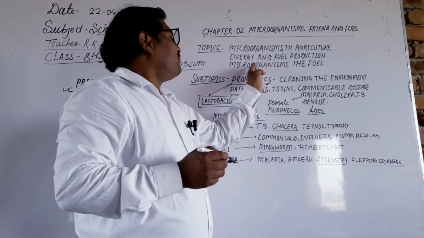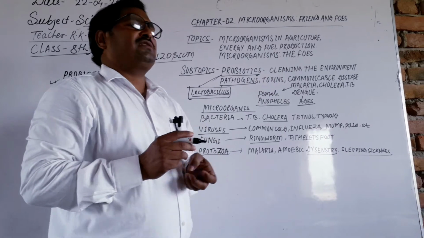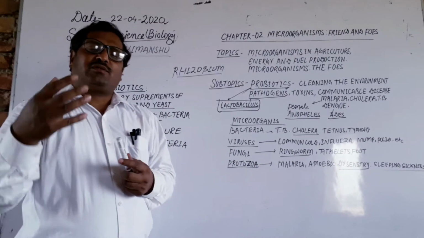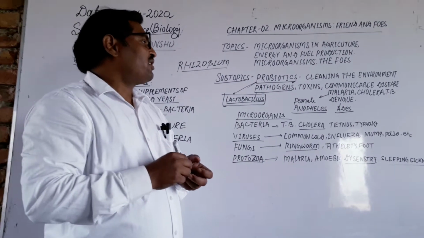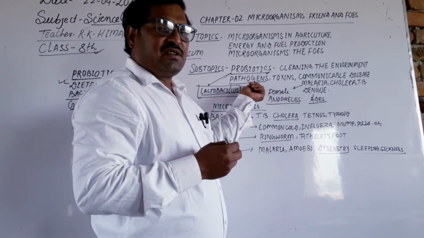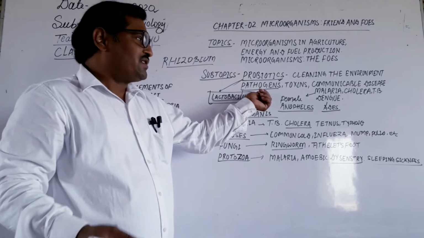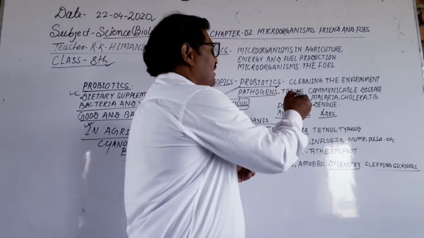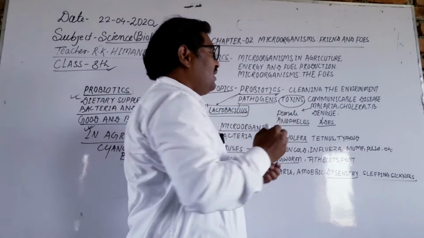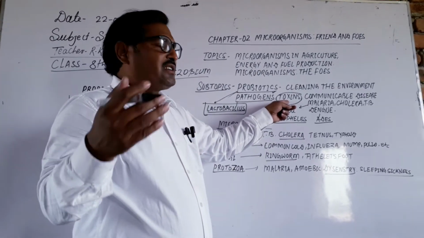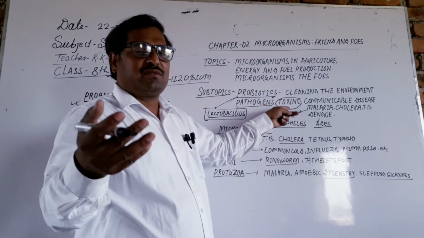Now, microorganisms as the foe. Dear students, there are different pathogens, disease-causing microorganisms, which always cause disease in our body, and we suffer from different diseases. These are called pathogens. They release toxins, and after that these toxins affect our body and we become sufferers of different diseases.